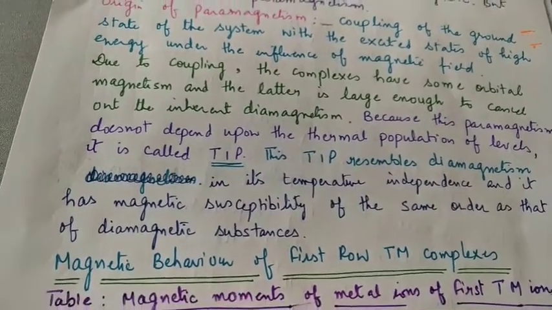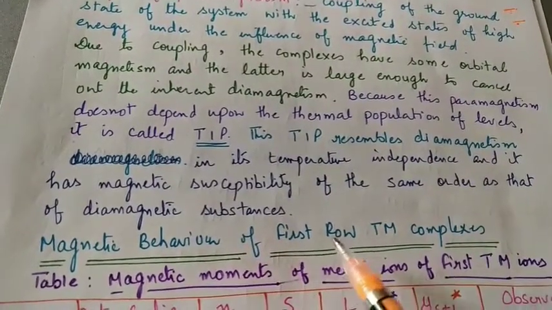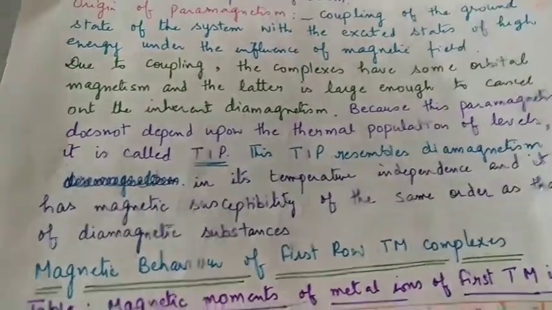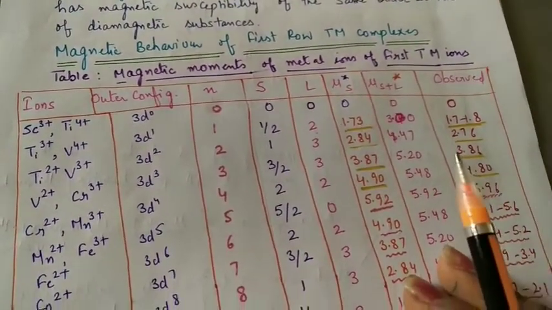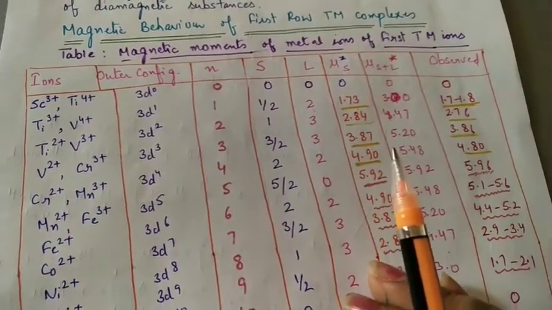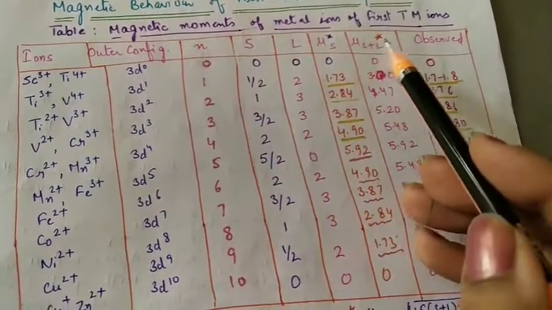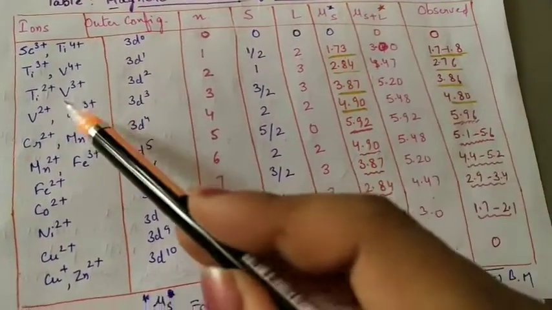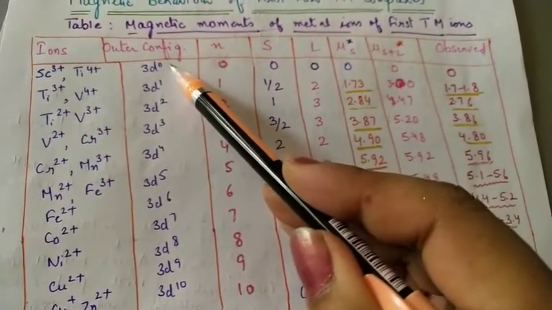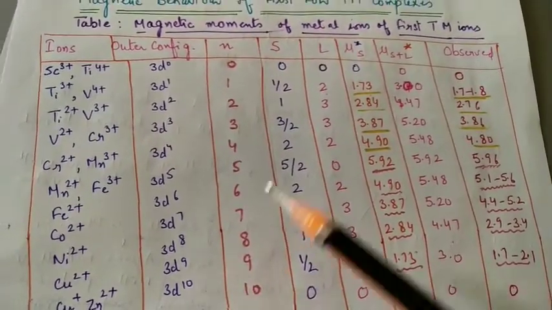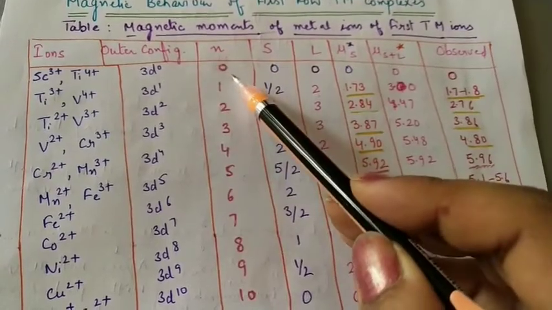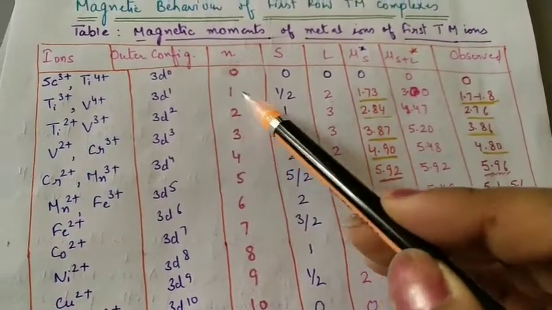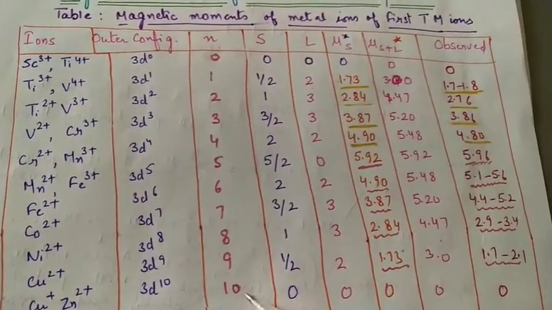Now come to the last topic, the magnetic behavior of first row transition metal complexes. To understand this, let us have a look at this table where I have shown the magnetic moments of metal ions of the first transition series. These are the ions, the configurations from 3d0 to 3d10. n is the number of unpaired electrons. If it is 3d0, unpaired electrons is 0. If it is d1, it is 1. Like this up to 10.